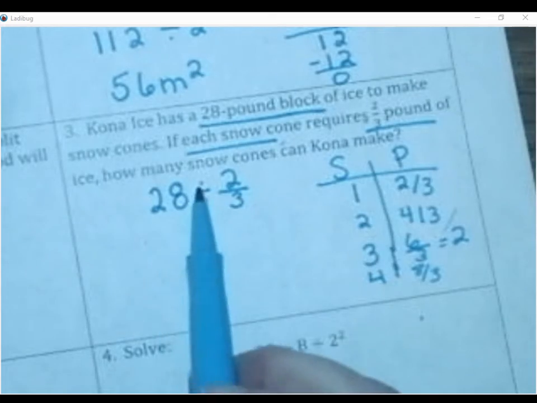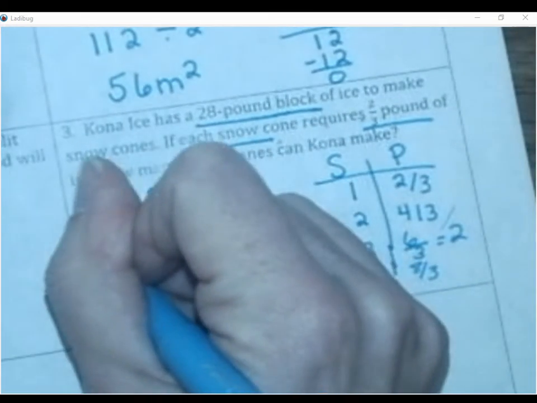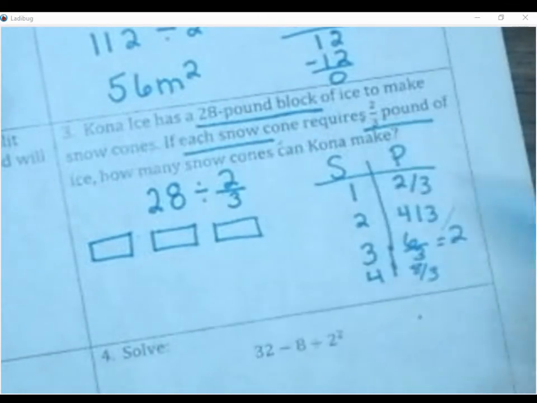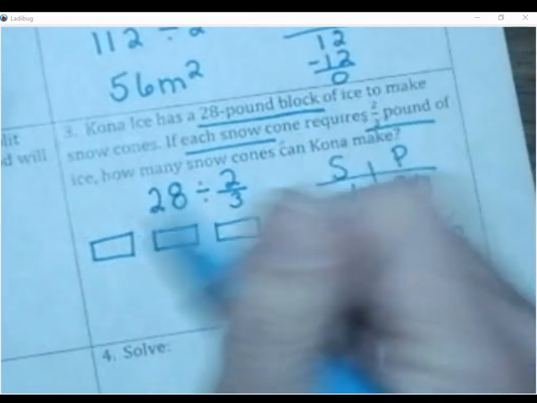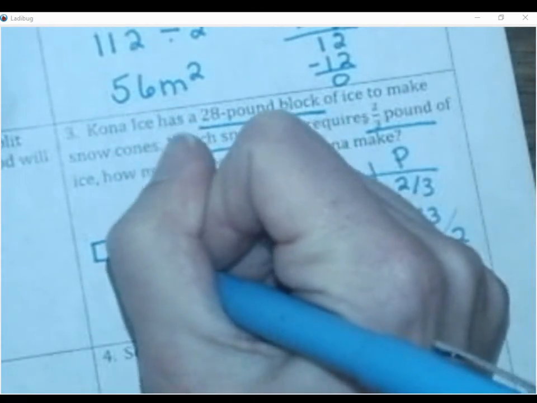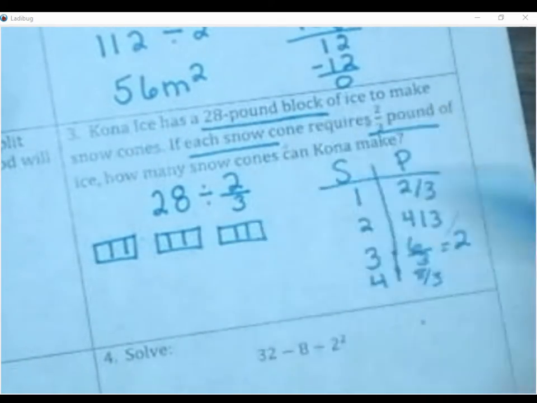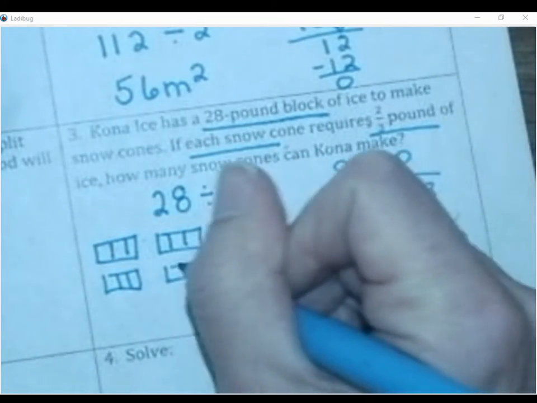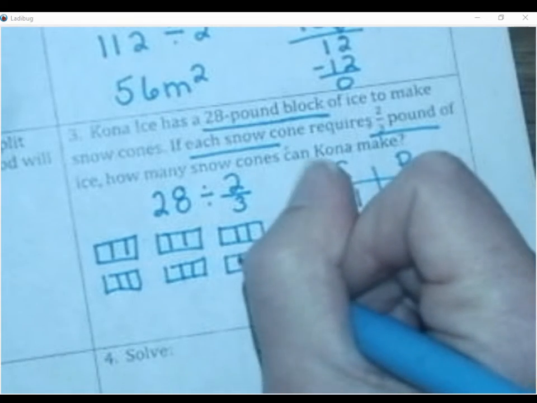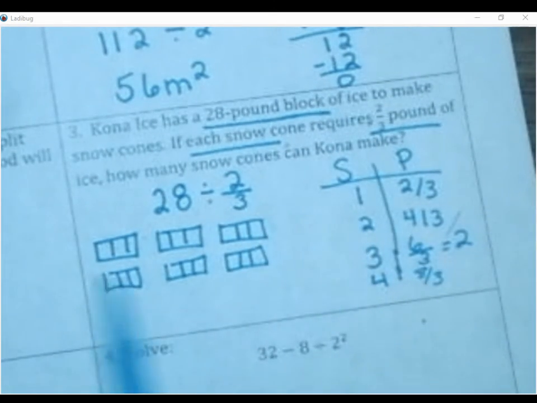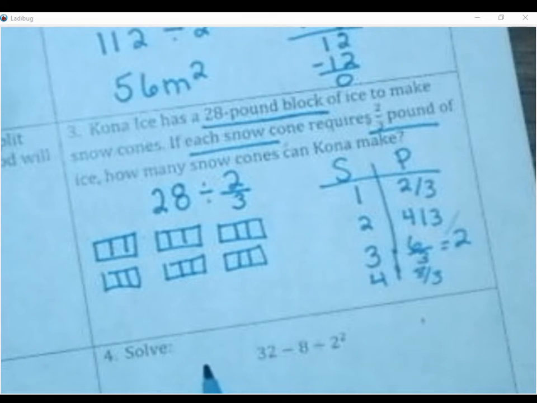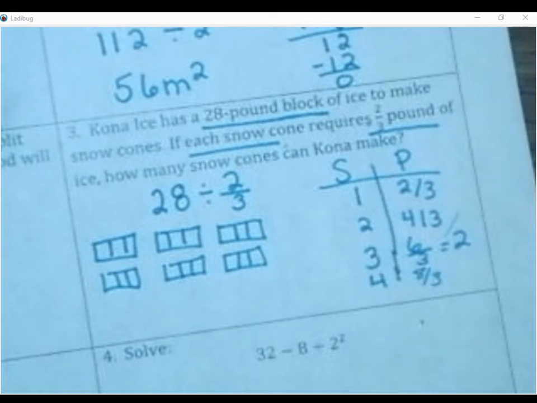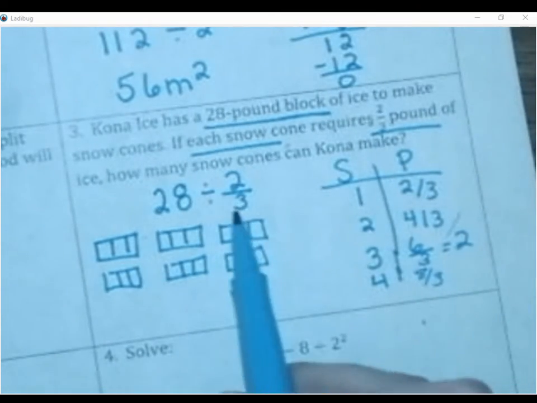Okay, another way would be to draw this. If I drew this, you would have to draw 28 of these. So you might get a sheet of paper and do that. And so I'm doing them into thirds. Okay, and I'm not going to do all of this. I'm not even going to finish this problem for you. But I would keep doing this until I have 28. Or you could even do it where you have 14, and that would be half of your 28. And then just double that. And then group your 2/3.